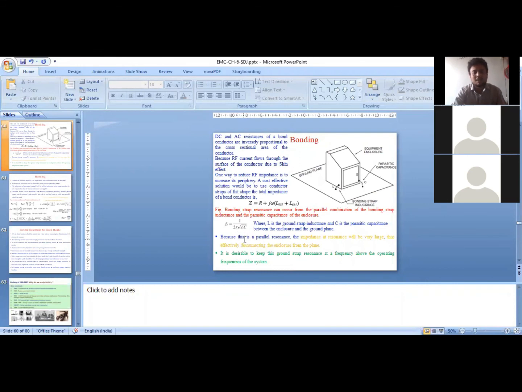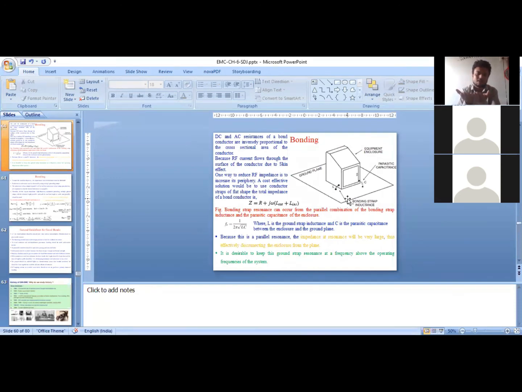So L can be decreased by choosing the length of the wire as small as possible and by increasing the width of the wire. So here we are using bond strap instead of a cylindrical wire. Using a strap reduces resistance.